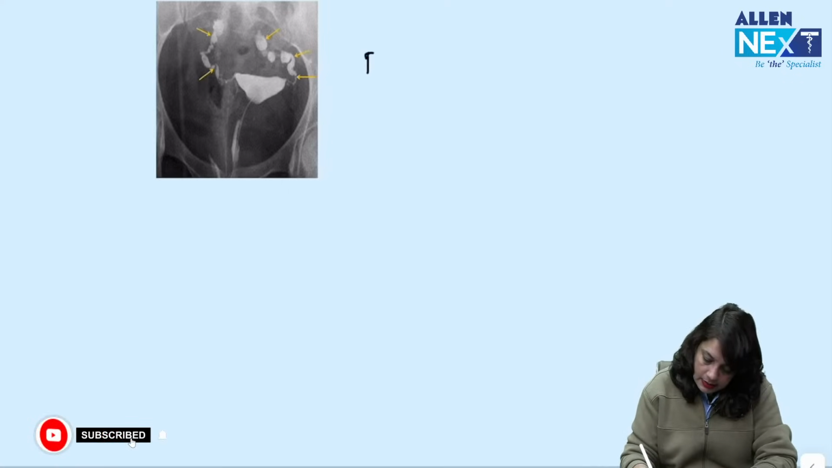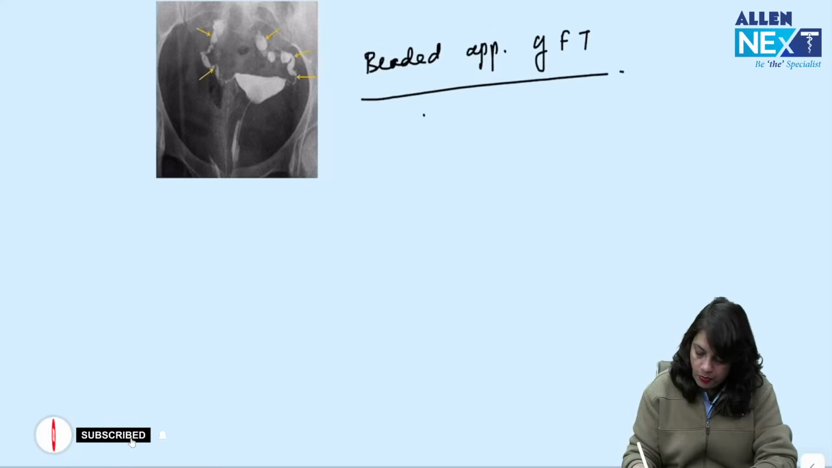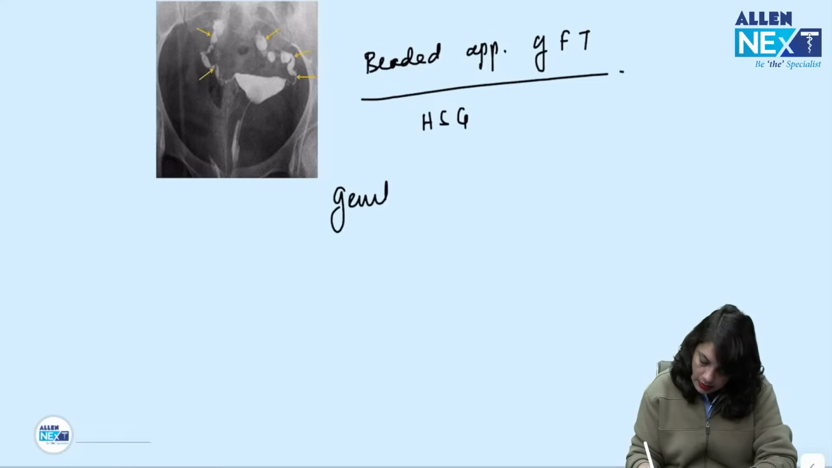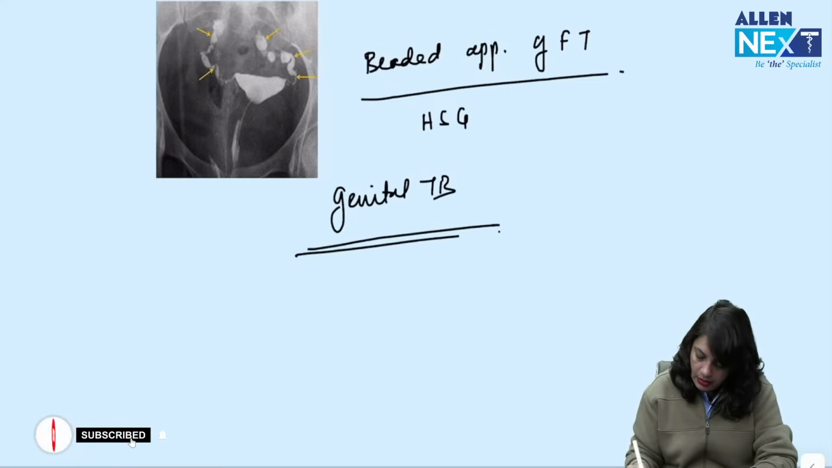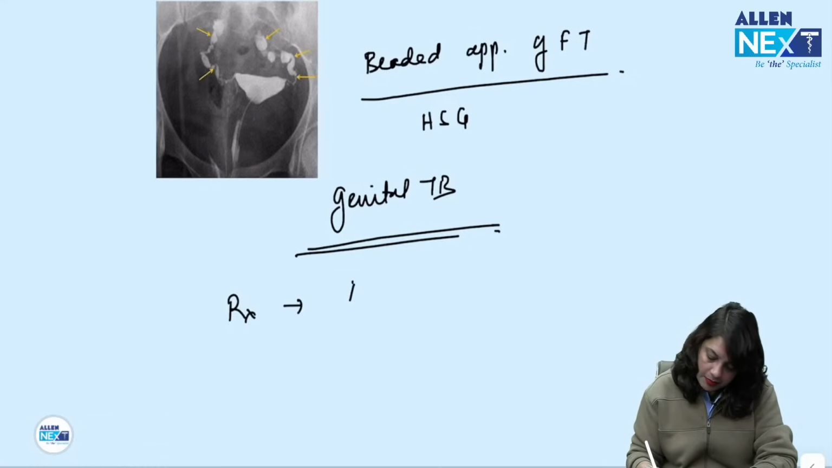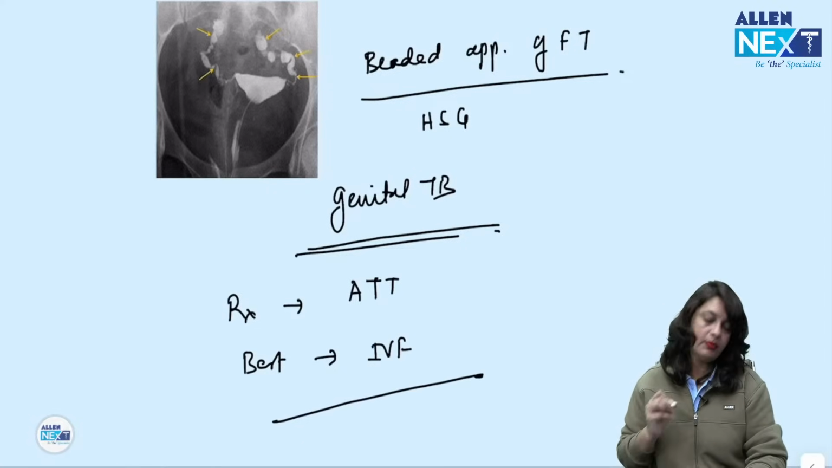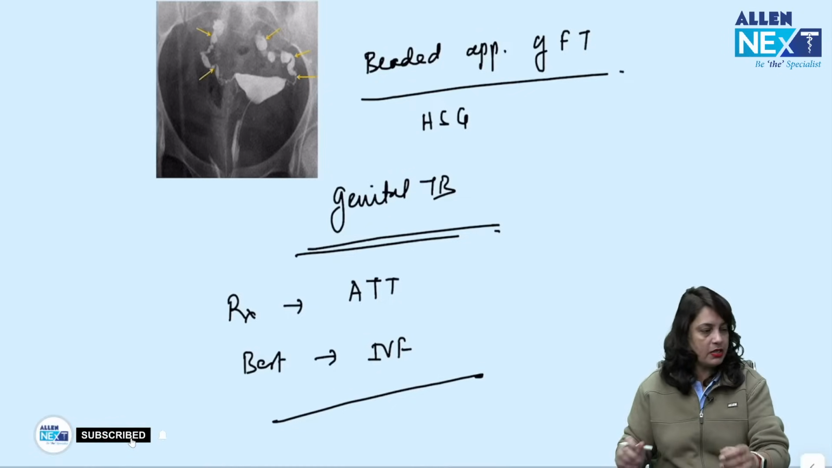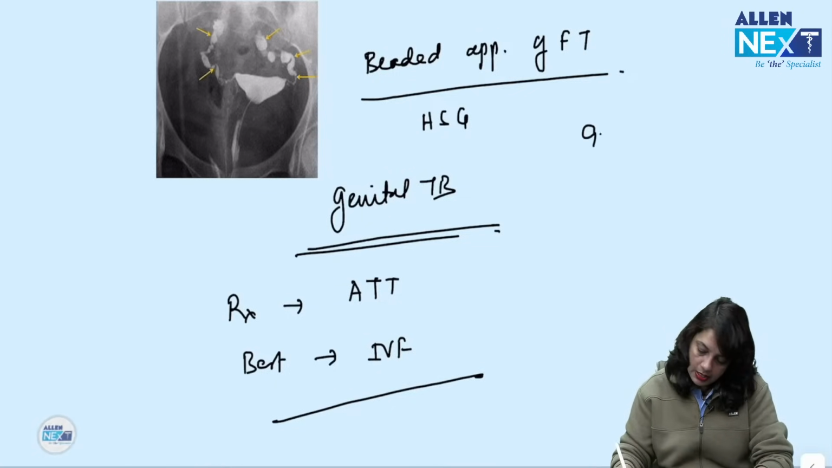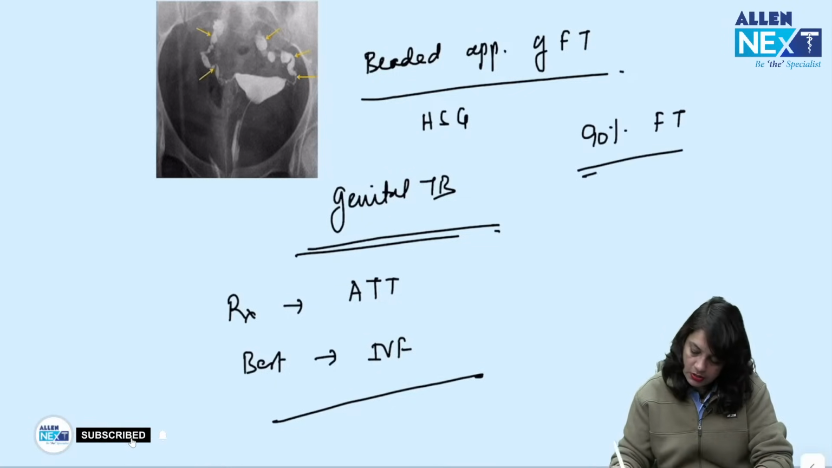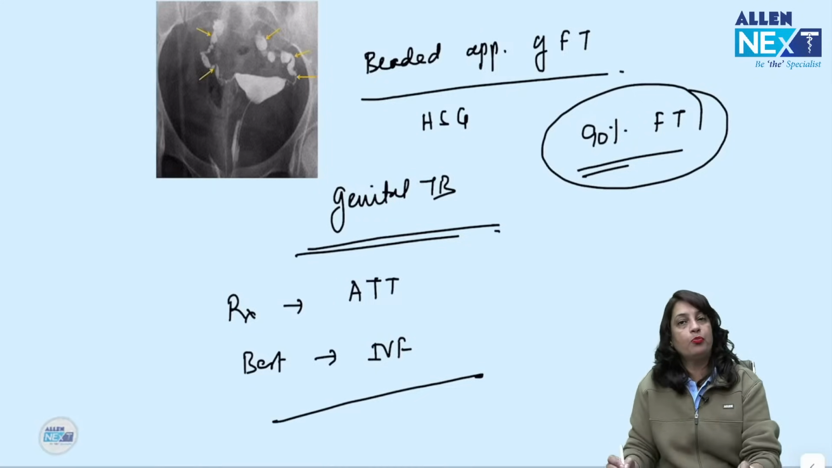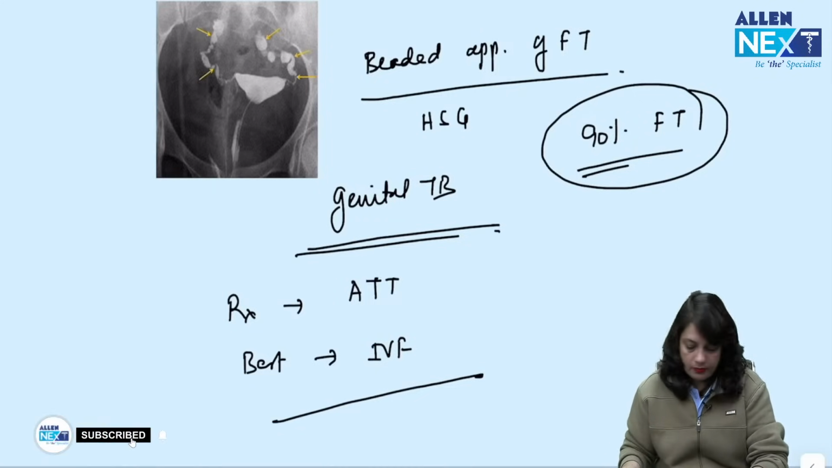Next, this is beaded appearance of fallopian tube on HSG. This is genital TB. In this case, your first line of treatment is ATT, and then your best management after the ATT course is over will be IVF, because tubes are permanently damaged after a genital tuberculosis, and 90% of genital tuberculosis occurs in the fallopian tube, leads to blockage of the fallopian tubes.